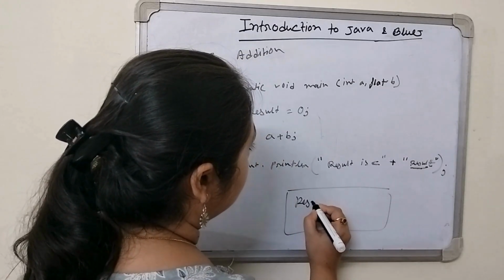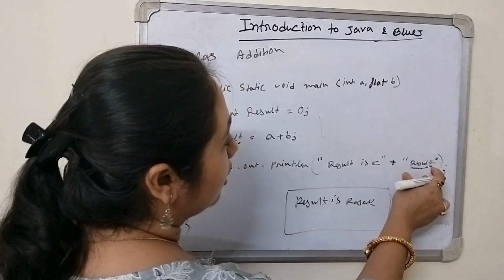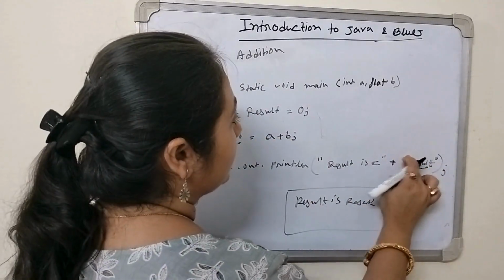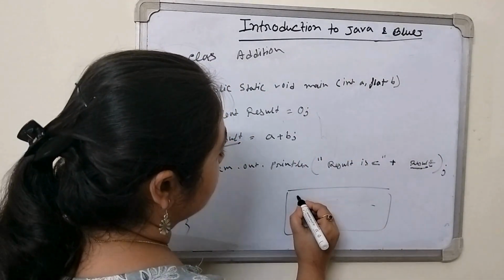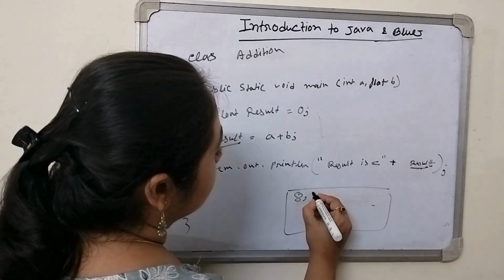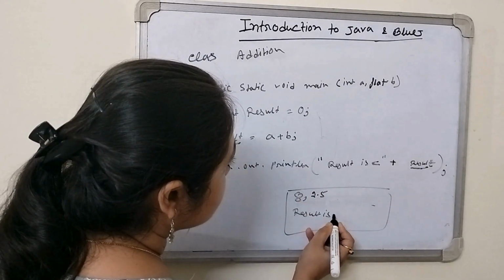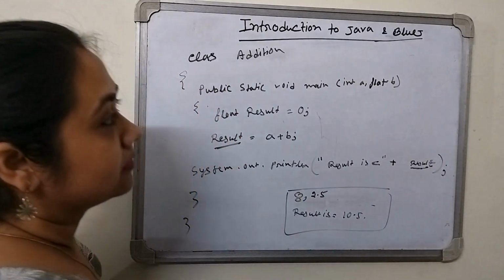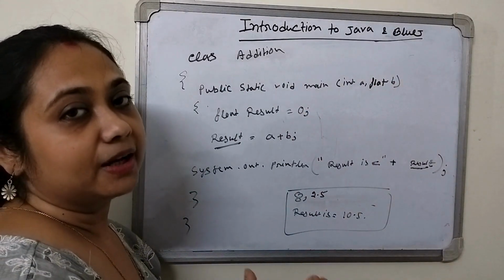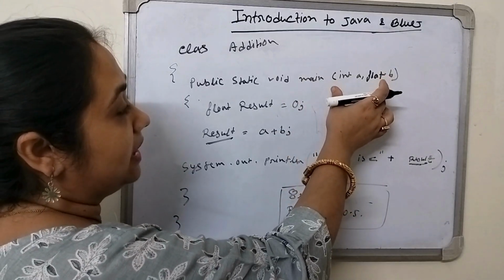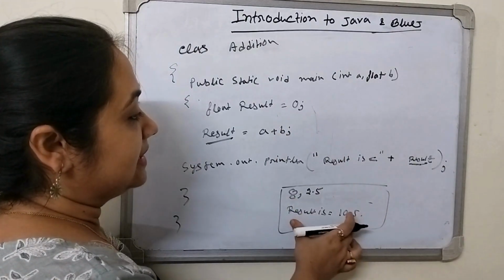If we write double quotes around the variable, the output will look like this: result is result, but not this way. This is the variable. Don't use any quotation on the variable. So the output will be, it will ask for the values, we have to enter, suppose 8 and 2.5. Okay. After that it will show the output, result is 10.5. Okay. So this is one type of program where the variable is input by the user. After the calculation the computer will show the result this way.